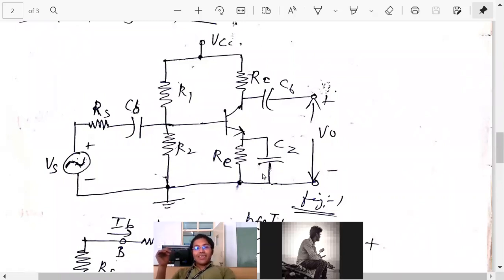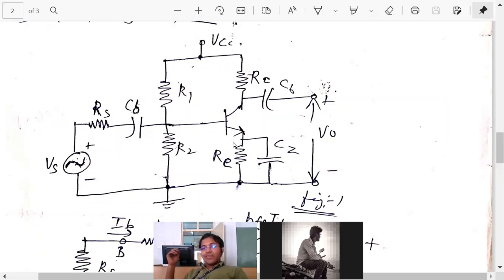Then what capacitor is this? Anybody answer? I think I told in the last class. This is called the bypass capacitor.